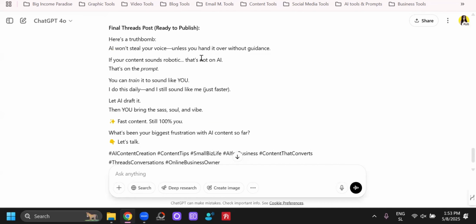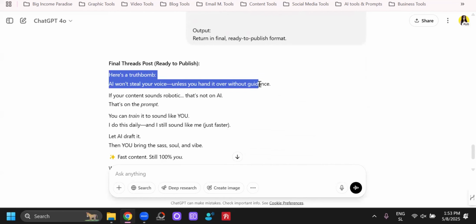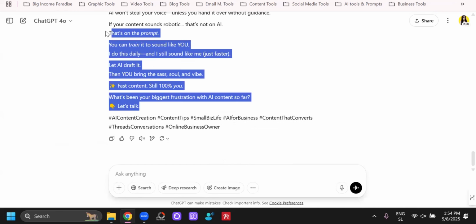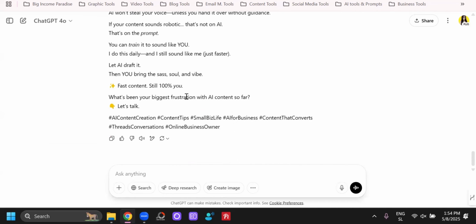But you see, that's why I keep saying to people, stop thinking that AI is going to take over. It cannot do stuff without your guidance. So if you know how threads work, what kind of posts are the best, give it examples, right? Tell it, guide it, because ChatGPT, even though it knows a lot, because we didn't tell it, look, the posts on threads are usually short, to the point. You need to be way more conversational. I don't know, limit to XYZ characters. I don't know how many, and so on. So you see, you still need to guide it.